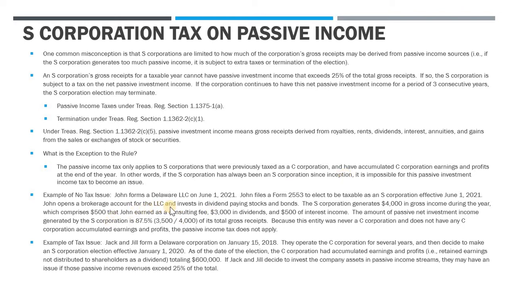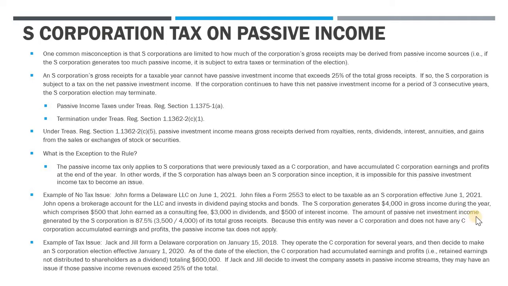Then he opens a brokerage account and he invests in dividend-paying stocks and bonds, through the LLC. So he opened a brokerage account in the S corp name and tax ID number. So the S corporation generates $4,000 in gross income during the year. He had $500 that John earned as a consulting fee, and then he earned $3,000 in dividends and $500 in interest income through that brokerage account.